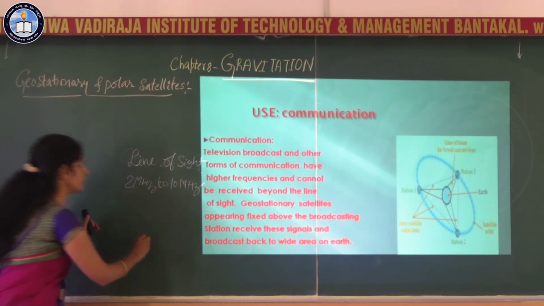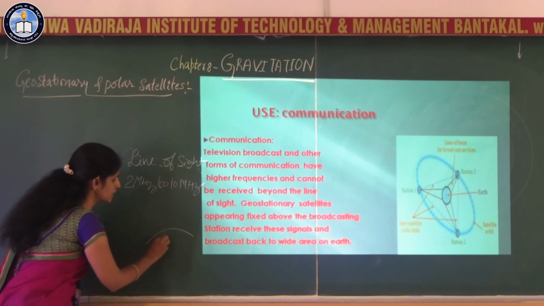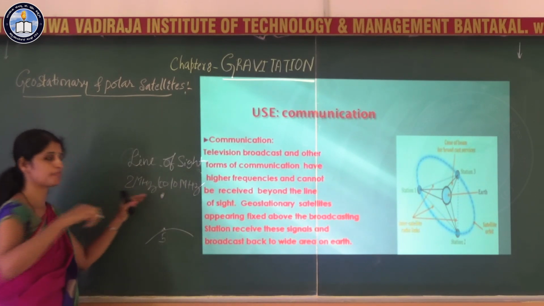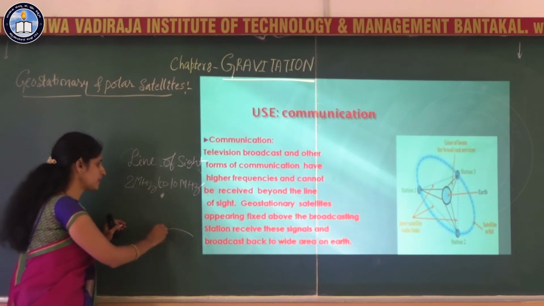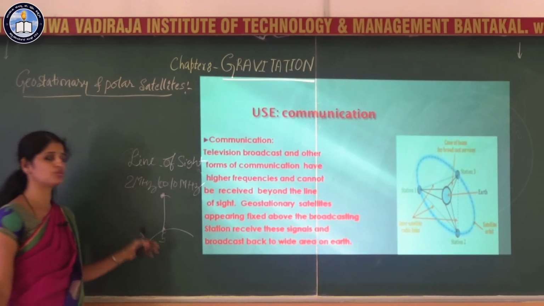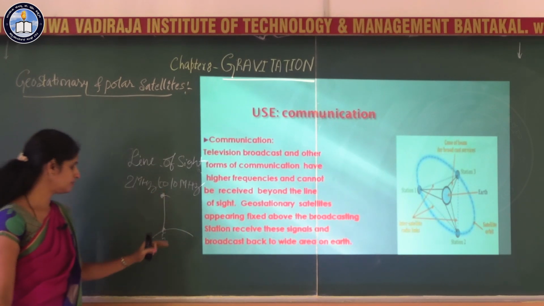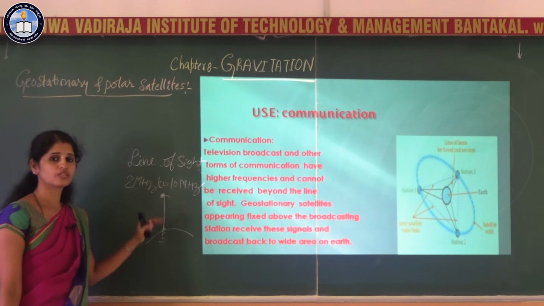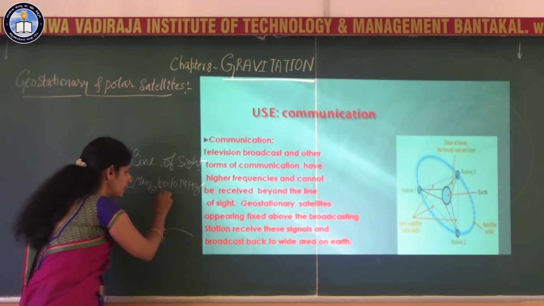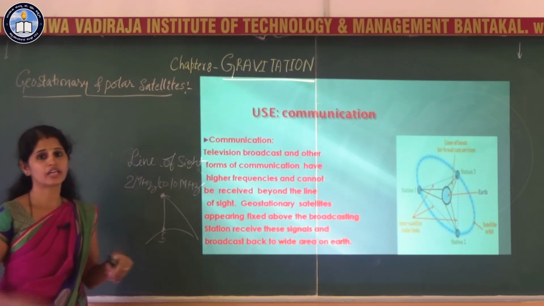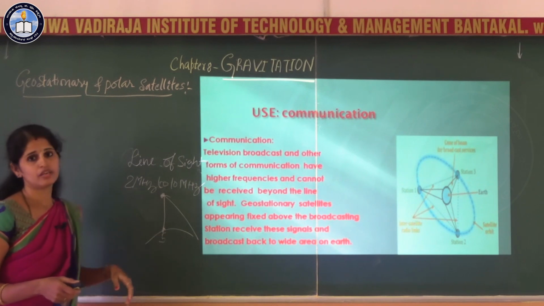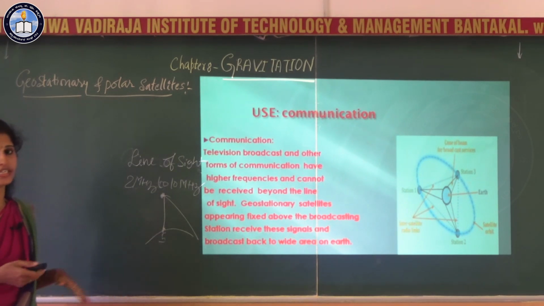With respect to the station, that satellite is stationary, and the signal is sent to that satellite from the broadcasting station. It will receive the signal and broadcast it once again to other areas of the Earth. Like that, the signals can be sent over the entire globe.